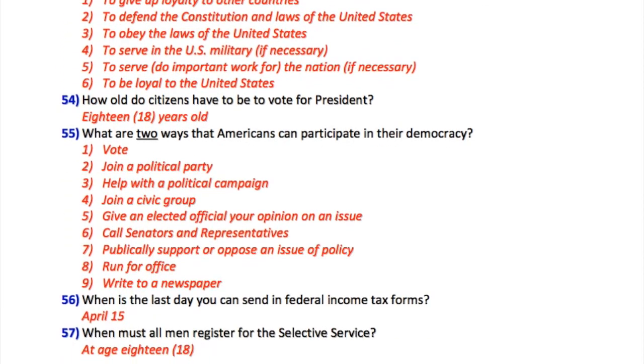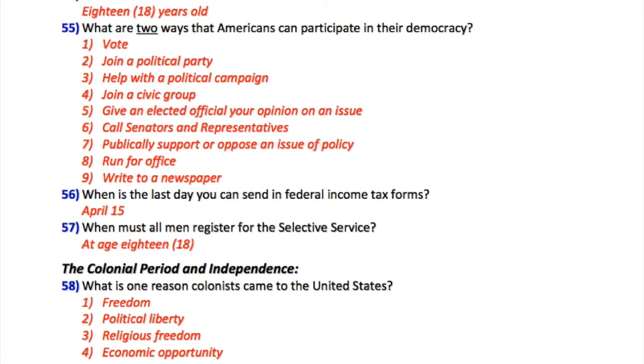54. How old do citizens have to be to vote for president? 18 years old. 55. What are 2 ways that Americans can participate in their democracy? 1. Vote. 2. Join a political party. 3. Help with a political campaign. 4. Join a civic group. 5. Give an elected official your opinion on an issue. 6. Call senators and representatives. 7. Publicly support or oppose an issue or policy. 8. Run for office. 9. Write to a newspaper.